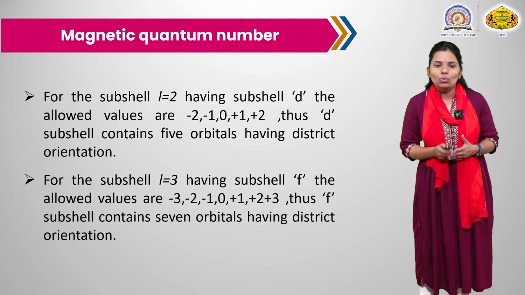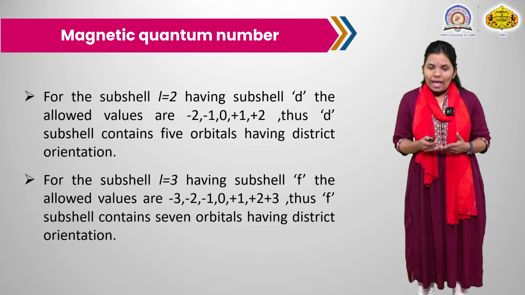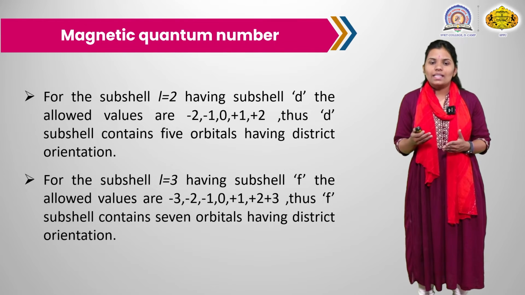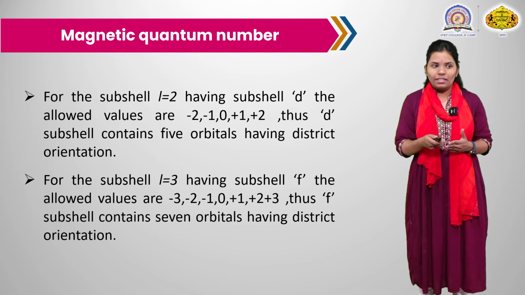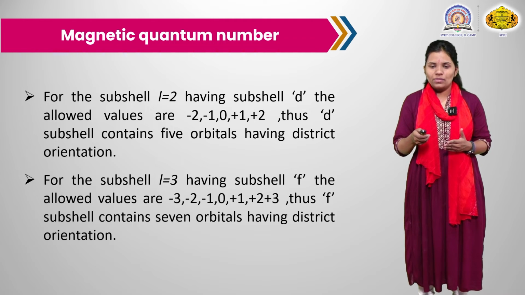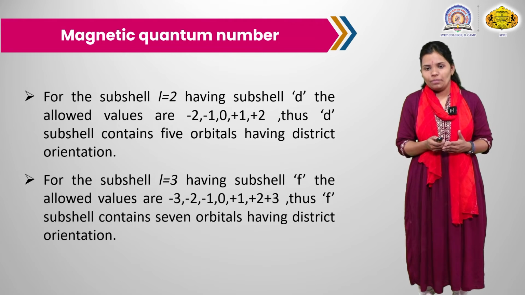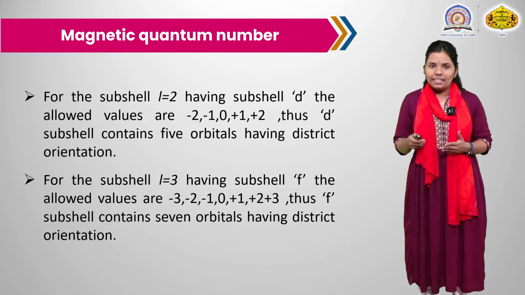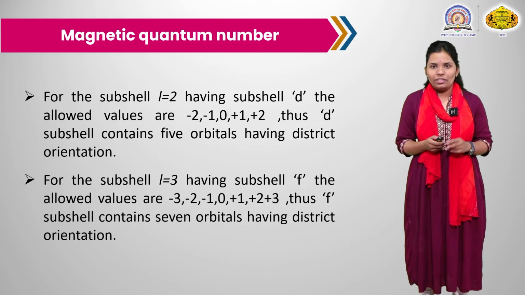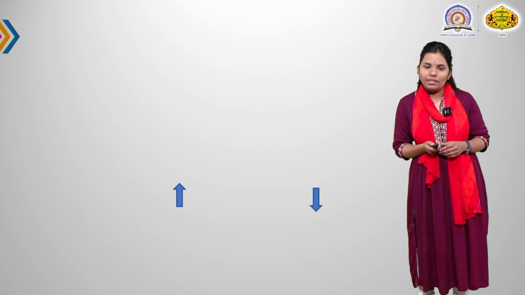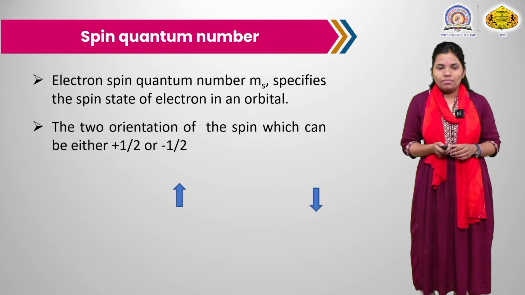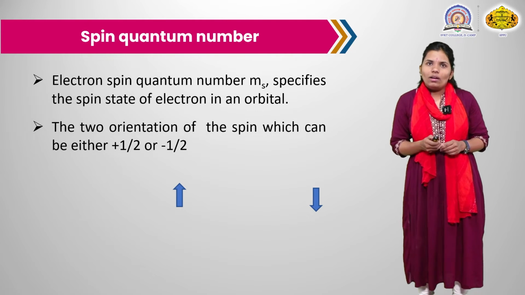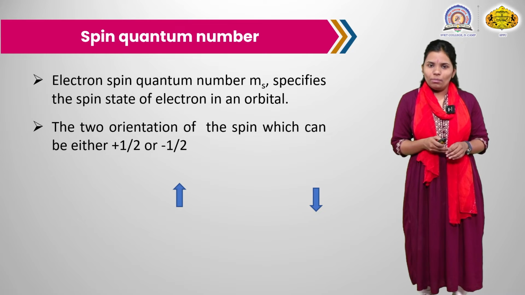For the subshell L equal to 3, which has the capacity of filling 14 electrons, the values of ML range from minus 3, minus 2, minus 1 up to plus 3. Each orbital has the capacity of 2 electrons. So, overall in the F subshell we can fill 14 electrons. This is all about the magnetic quantum number.